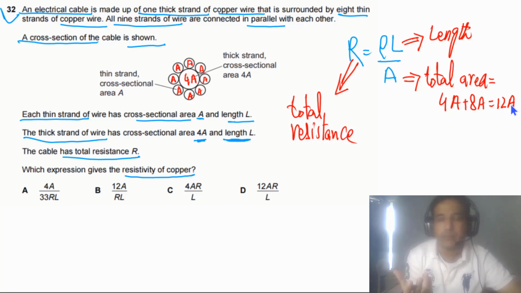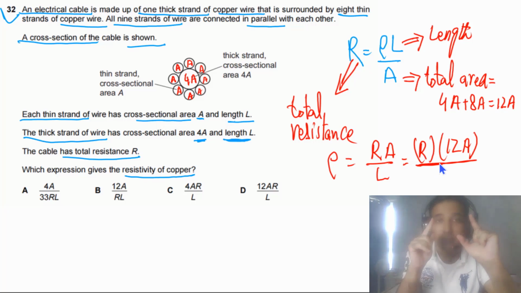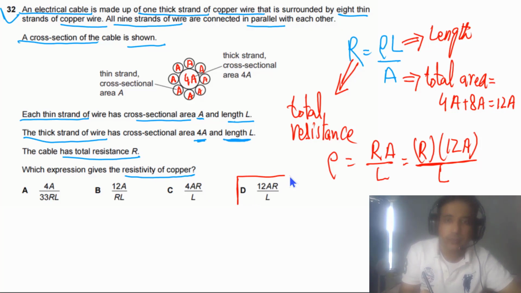Now simply plug in values, that's all. We need to calculate resistivity, so we can write resistivity equals RA divided by L. Total resistance we have, total area is equal to 12A, and total length of the imaginary one cable is equal to L. So this is how you need to approach. The answer for this question has to be D. So D is the right answer.